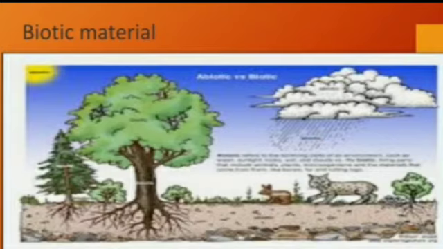Okay, when all this biotic material gets mixed in the soil, decomposition is done on it by the various microorganisms, which helps in the formation of soil. Whatever the remains of dead leaves get mixed into the soil, and microorganisms and other organisms help to decompose the dead remains, and this mixture is called humus.